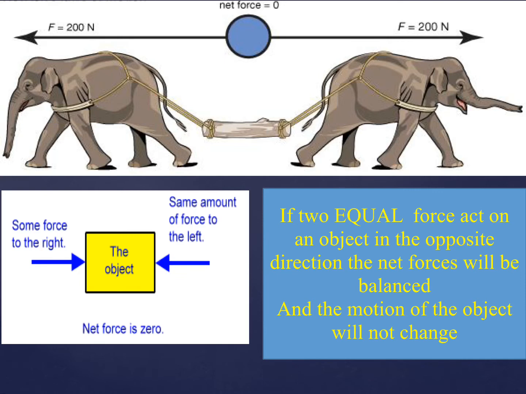Why? Because if two equal forces act on an object in opposite directions, the net force will be balanced and the motion of the object will not change. So as you can see, the same force to the right, the same amount of force to the left, and the net force is 0 and the object is not moving.